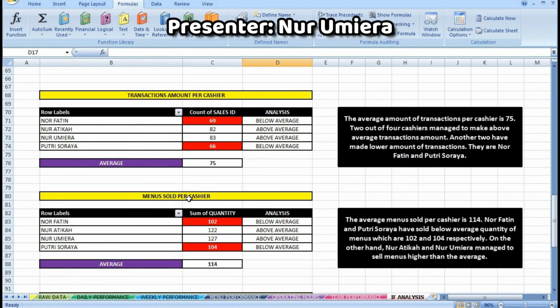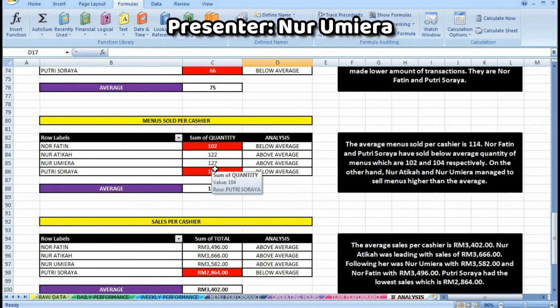As you can see from the table shown, 2 out of 4 cashiers, Nur Atika and Nur Umira, managed to make above average transaction amount, while the other two, Nur Fatin and Putri Soraya, made the lowest amount of transactions.